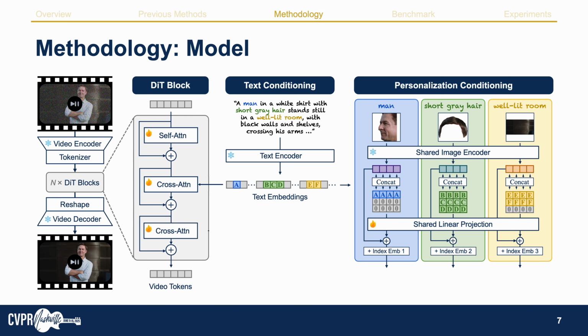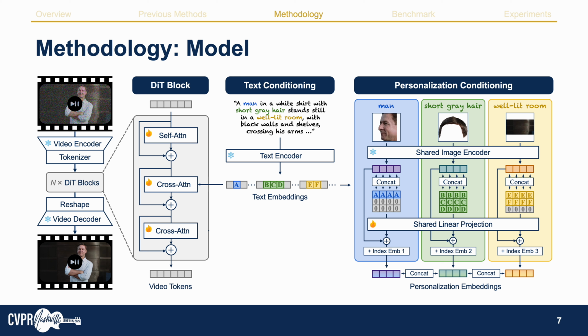Specifically, we first use a shared and frozen image encoder to encode reference images. Next, we retrieve the word tokens from the text embeddings, where the word tokens correspond to the entity words that each reference image represents. We then concatenate the image embeddings and the word tokens and feed them into a linear projection to fuse both information together.